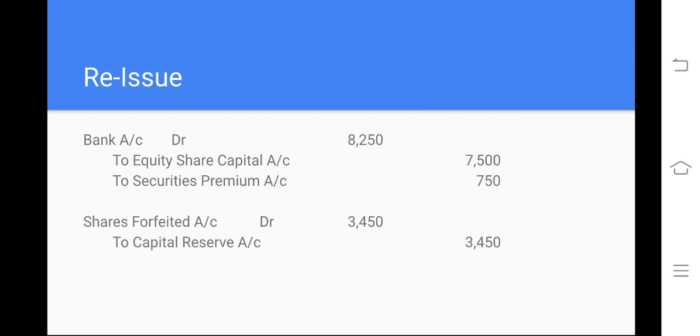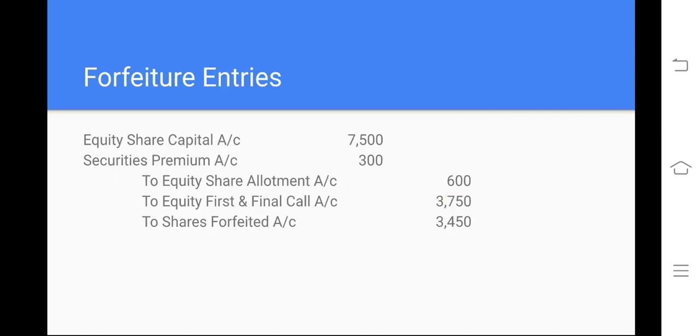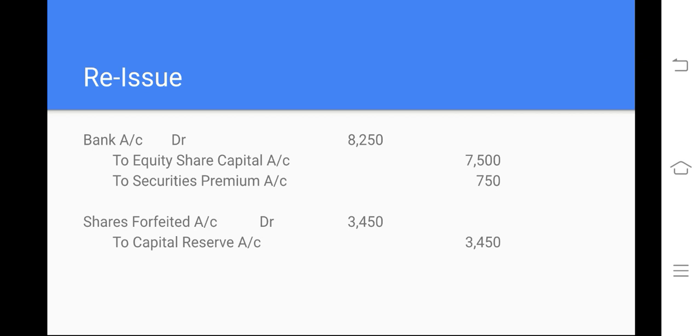Reissue. Reissue is done for only 750 shares at the rate of 8 rupees 50 paisa. So bank account is 8,250, equity share is 750, and security premium is 1 rupee. In the question you have to see 750, already I have mentioned it is the number of shares, and the price will be 1. Share forfeited, whatever the balance is there, it should be transferred to capital reserve. Capital reserve is 3,450. So 3,450 is already there in the previous entry, and that 3,450 will be transferred to capital reserve. Thank you.